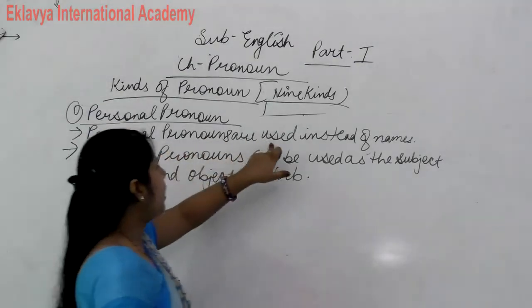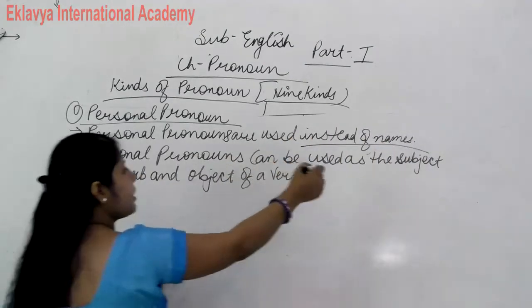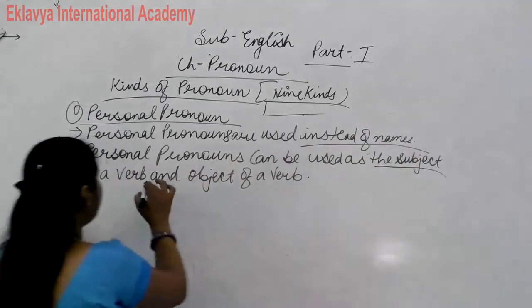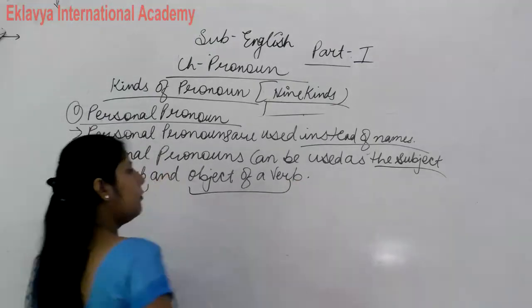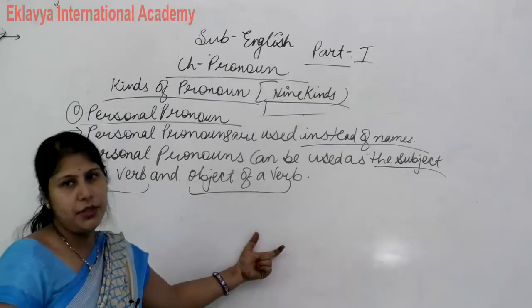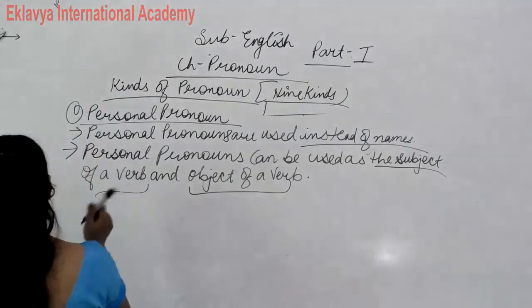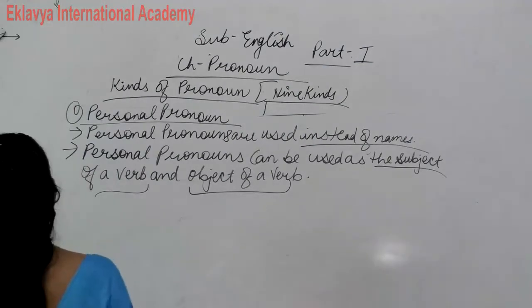Personal pronouns are used instead of names. Personal pronouns can be used as the subject of a verb or object of a verb. Means हम subject of a verb भी use कर सकते हैं and object of a verb भी personal pronoun को use कर सकते हैं. So this is the meaning of personal pronouns.